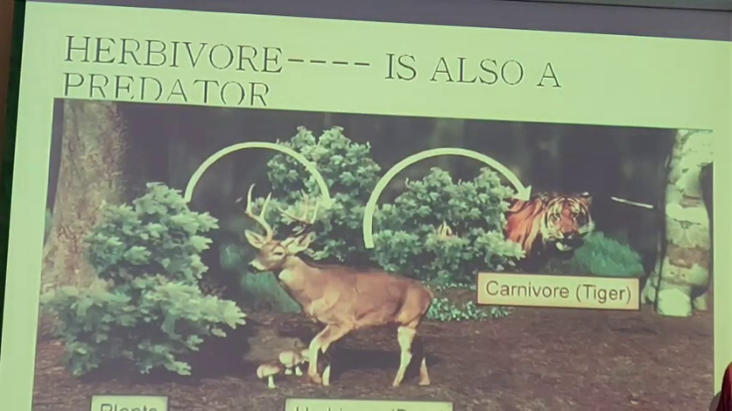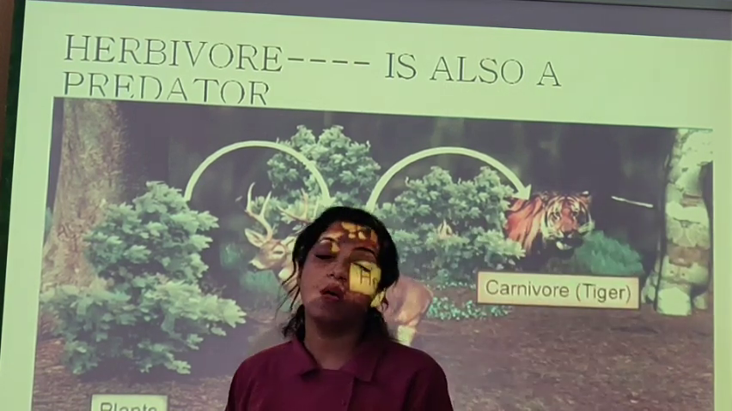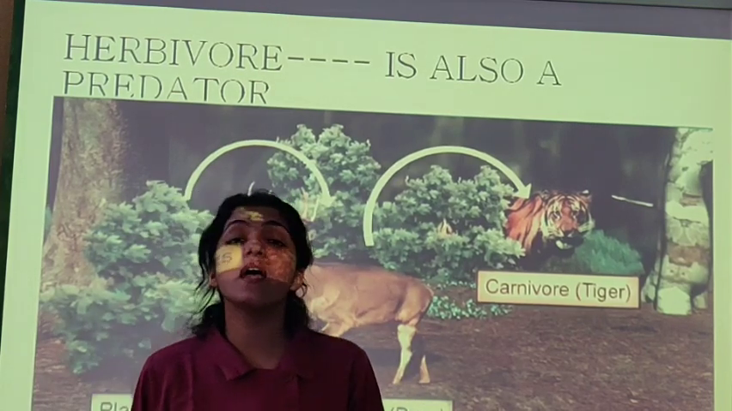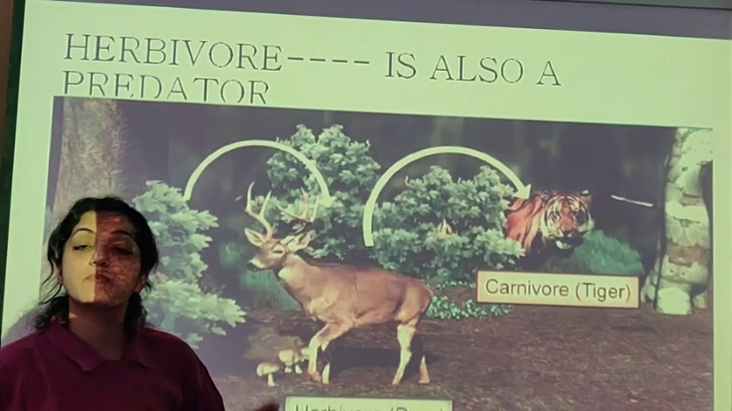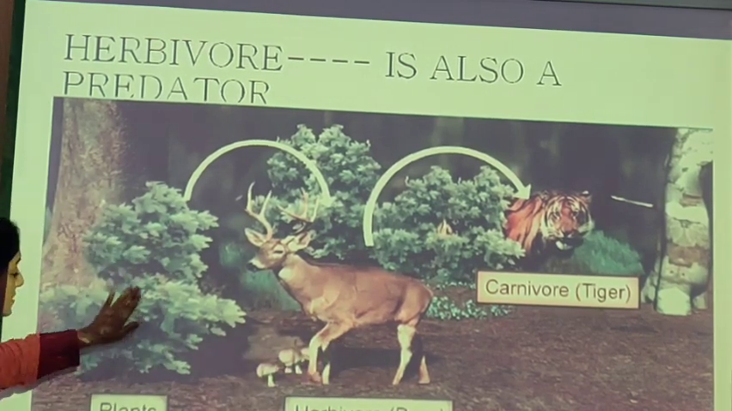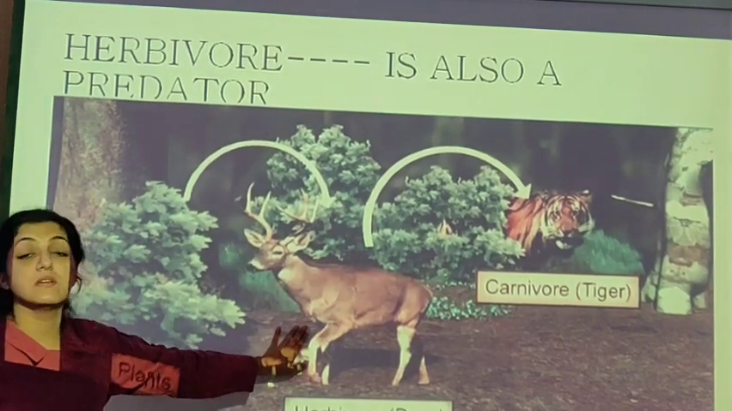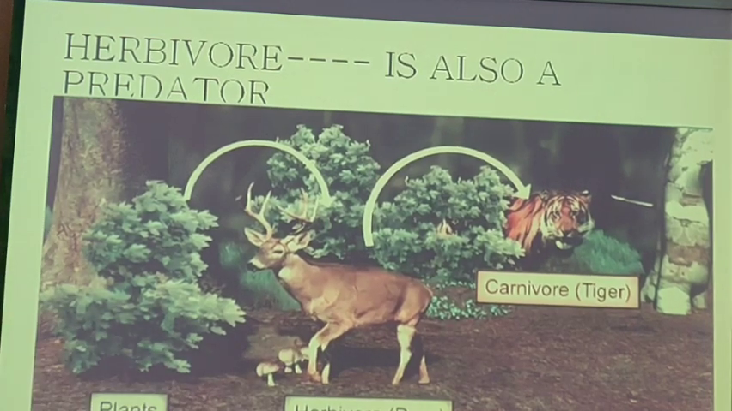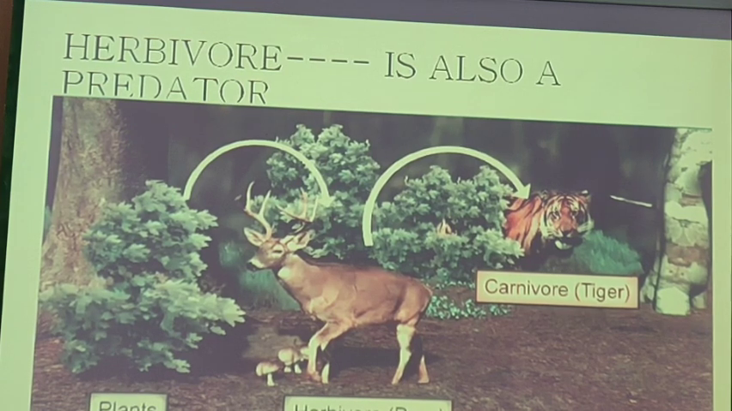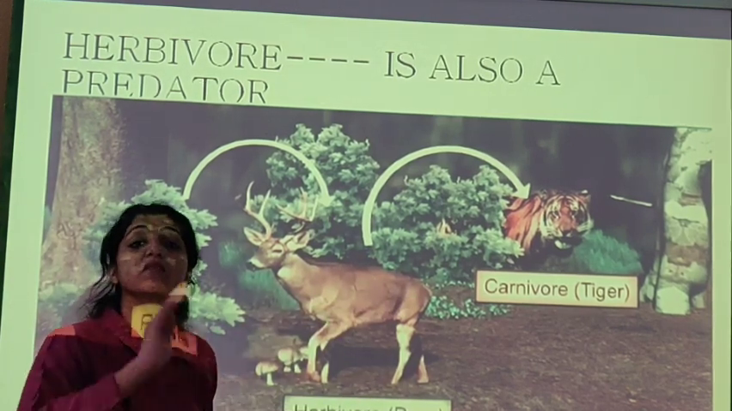So see here, सिर्फ कार्निवोर एक प्रेडेटर नहीं होता है. Very important MCQ. MCQ में कंफ्यूज करने के लिए आता है कि carnivore, that is the tiger, is the predator. No, the deer is also the predator, but the deer will be the predator for this plant, and the carnivore, the tiger, will be the predator for this deer. So herbivorous animals will also be predators. उनके prey होंगे plants. Carnivorous animals are predators, उनके prey होंगे deer, that is the herbivores.